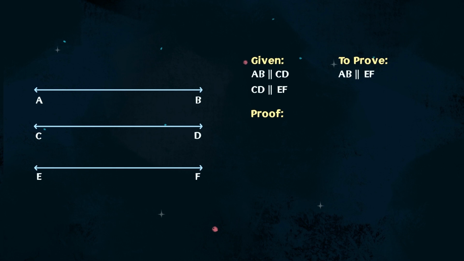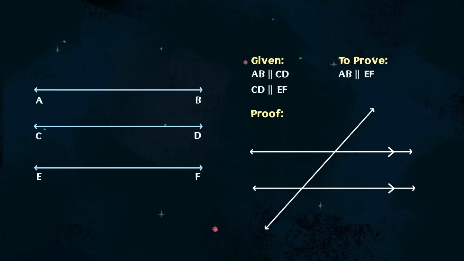In previous lessons, we've learned that two lines can be proved parallel to each other if they have a pair of corresponding angles that are equal. In this case, the corresponding angles do not exist yet. So, our first step should be to construct them by drawing a transversal labeled PS, which intersects line AB at point Q, line CD at point R, and line EF at point T.